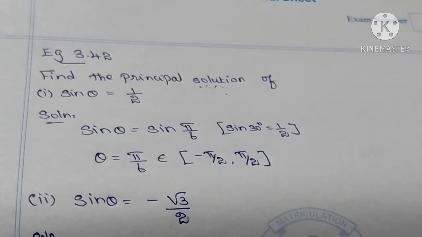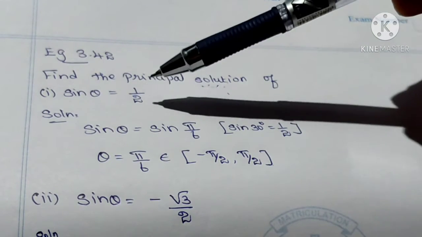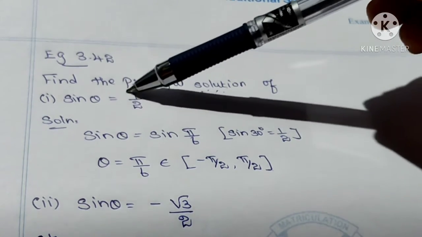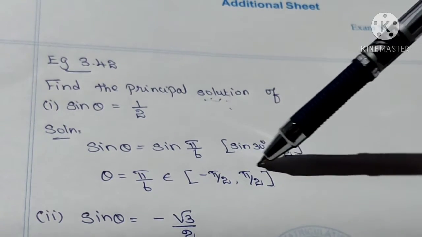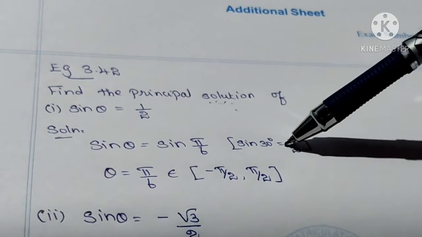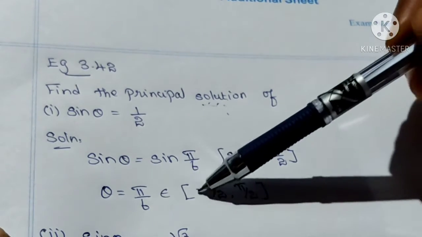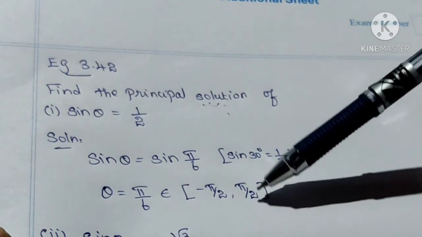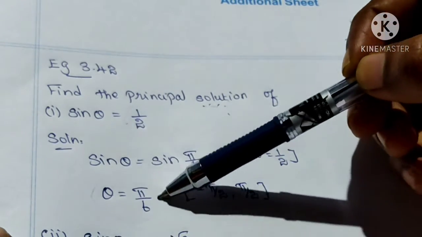Listen to the first part. sin θ is equal to 1/2. Already you know the value of the sine. 1/2 is the sin 30 degree value. Say the radian form of 30 degrees: π/6. So this π/6 belongs to the closed interval [-π/2, π/2]. So the principal solution of this question is θ equal to π/6.